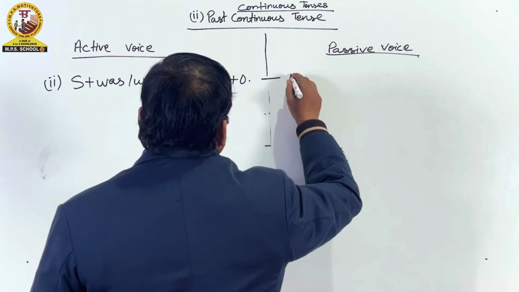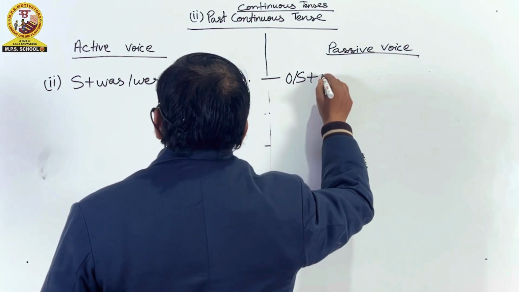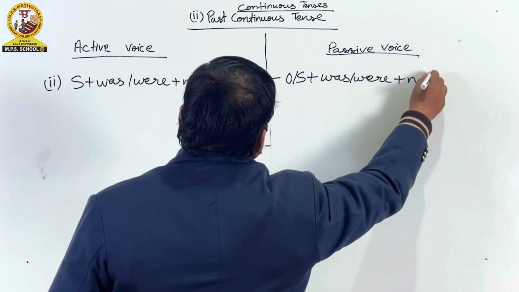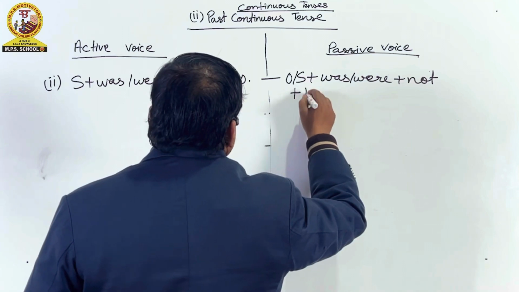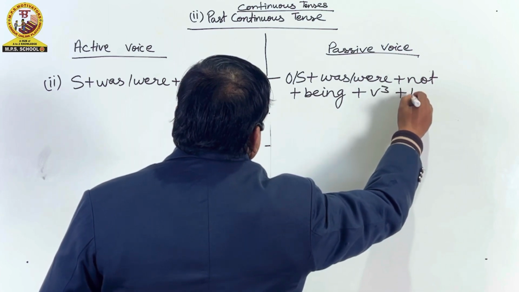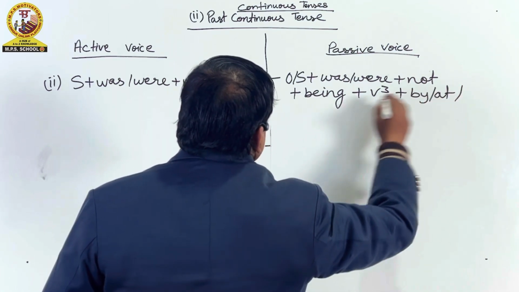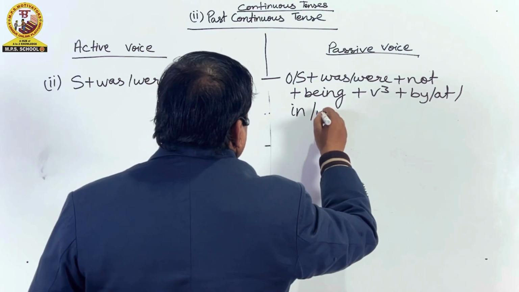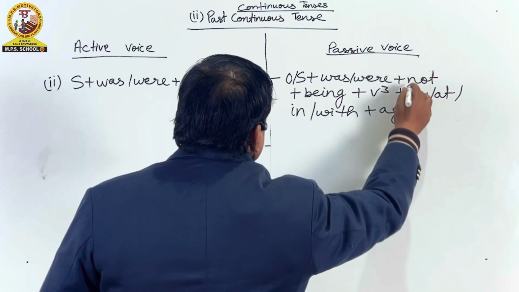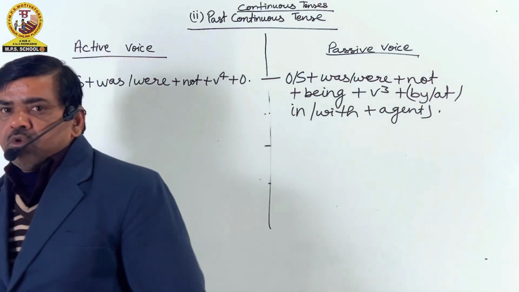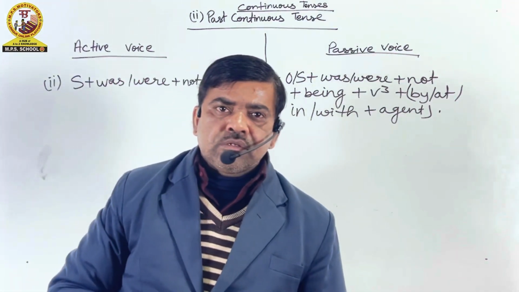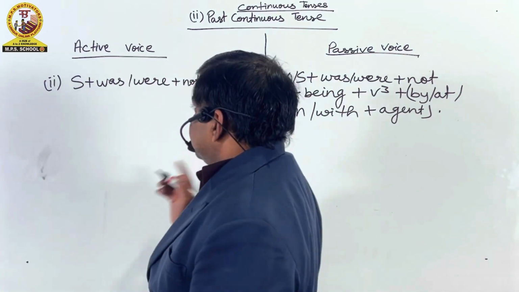Its passive voice will be object subject plus was/were plus not plus being plus V3 plus by/at/in/with plus agent. Full stop. This structure formula is used to make negative sentences in past continuous tense, active voice and passive voice.